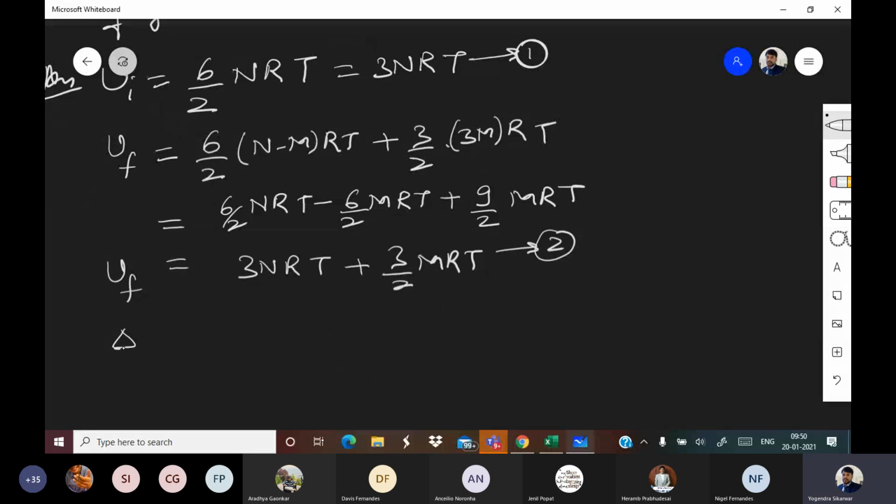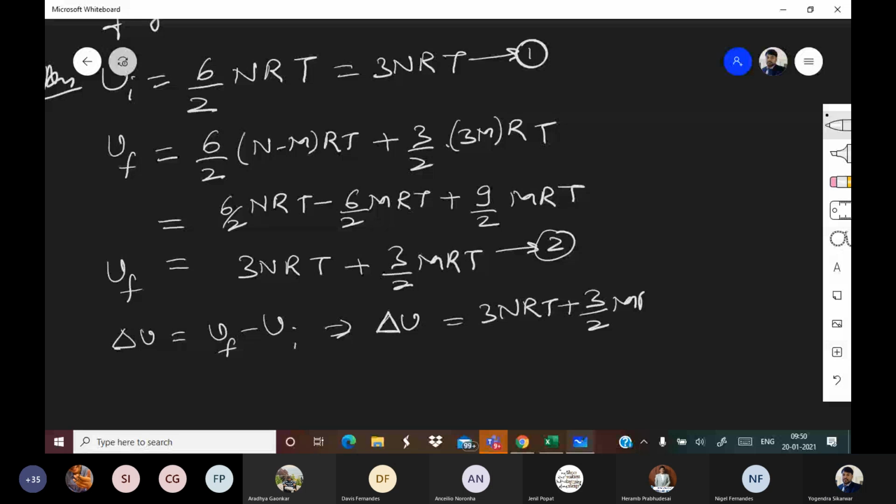So delta U is equal to U final minus U initial. So delta U is equal to 3 nRT plus 3 by 2 MRT minus U initial, which is 3 nRT.